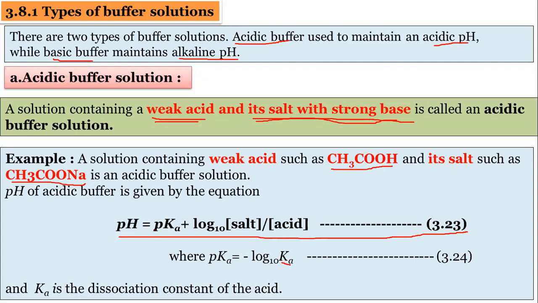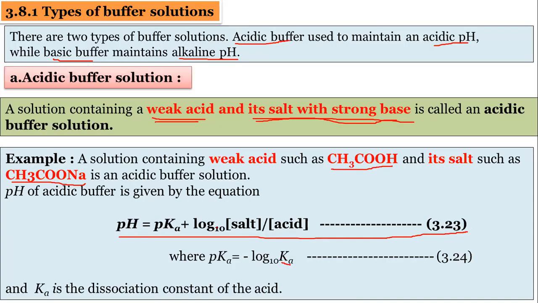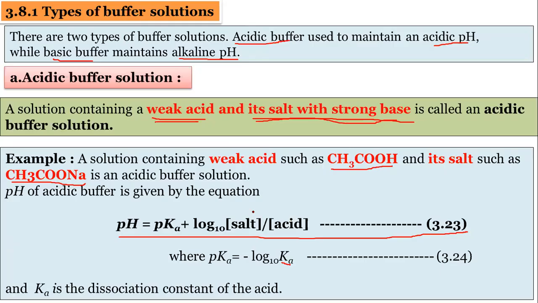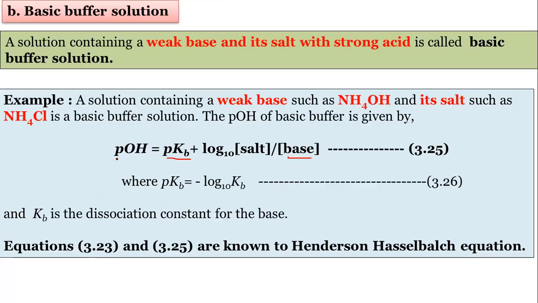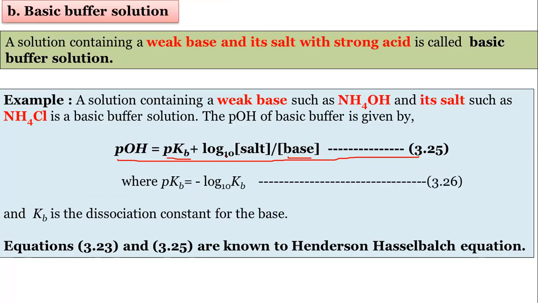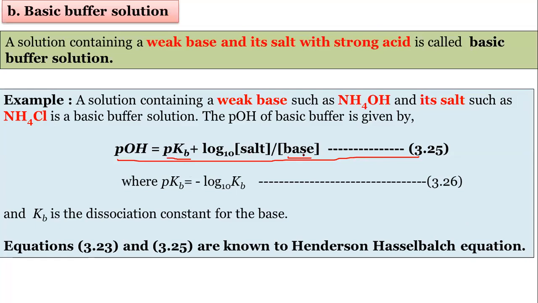So this equation for basic buffer will be, instead of pH, pOH. Instead of pKa, it will be pKb. The remaining is the same: log to the base 10 of salt divided by, instead of acid, base. So what is the change? See, in acidic buffer and basic buffer, this expression is the same. Only instead of pH, we have to write pOH. Instead of pKa, we have to write pKb. Log to the base 10 salt divided by acid, and here it will be salt divided by base.